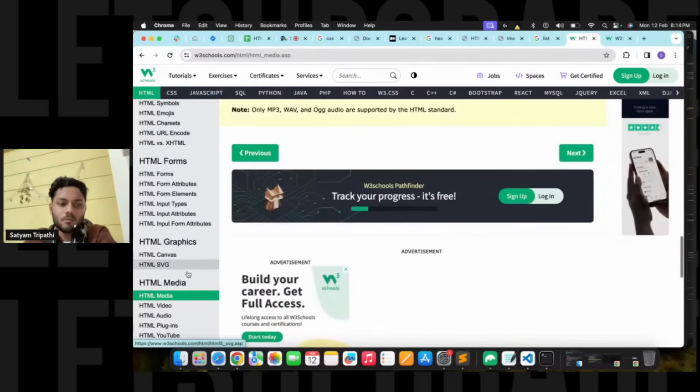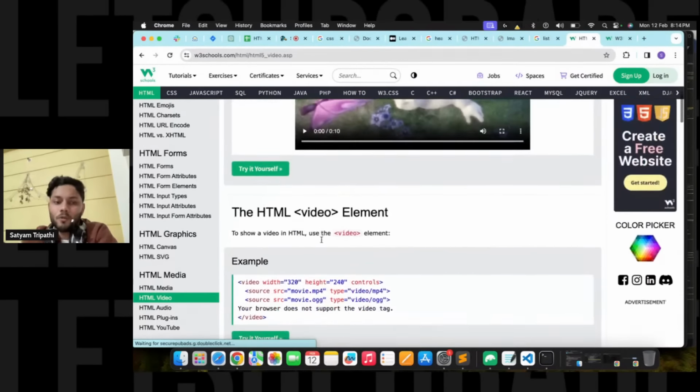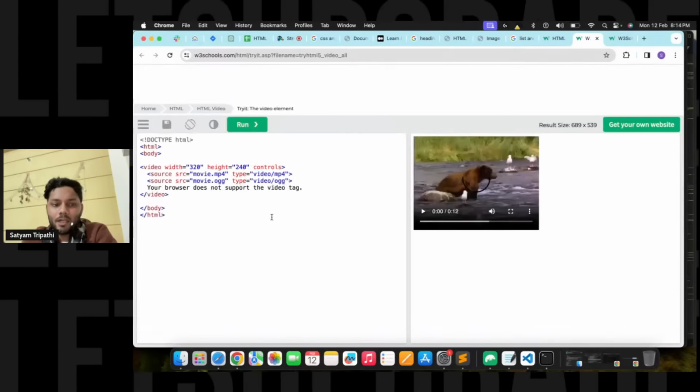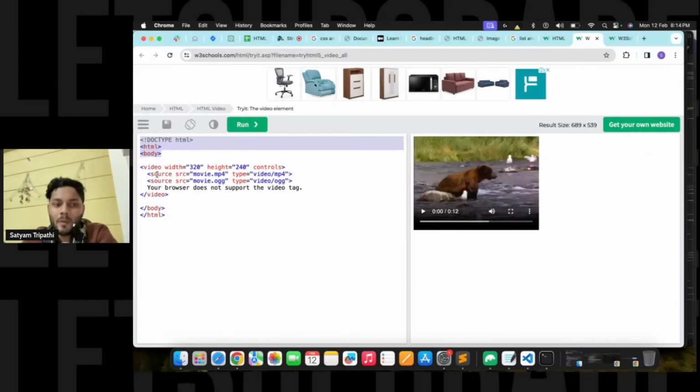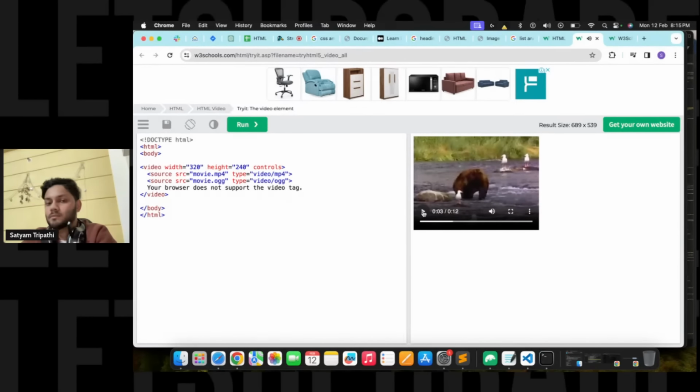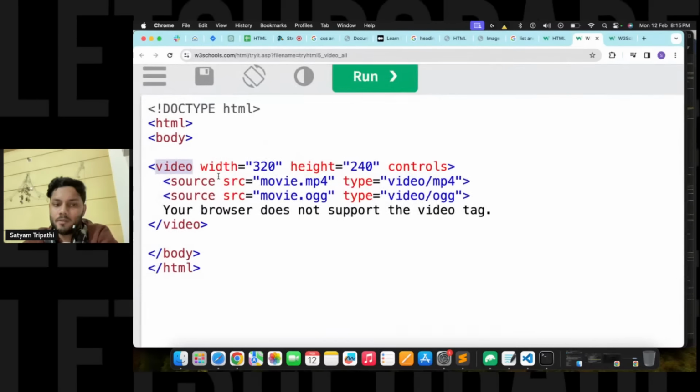Now let's see how we can play a video. Over here they have given it. Let's click on this. This is your HTML body, your boilerplate, nothing else. Now the video width should be this much, and the height should be 240. This is the video link. The src is nothing but a source, like the way we pasted an image. Similarly, we are playing a video. If I click on it, you'll be able to see this video. So this is your video tag, and this is how you have to call it.